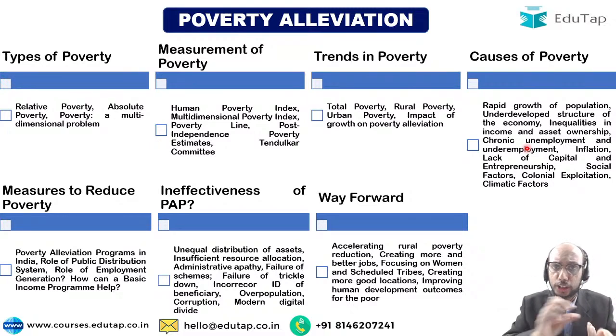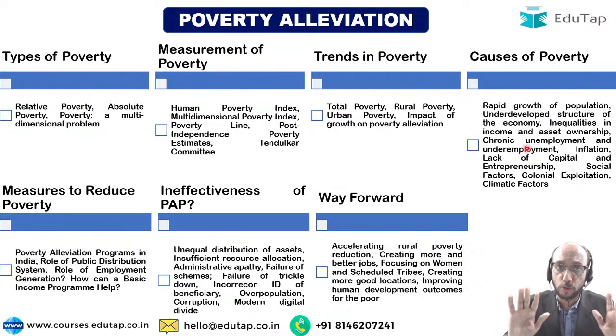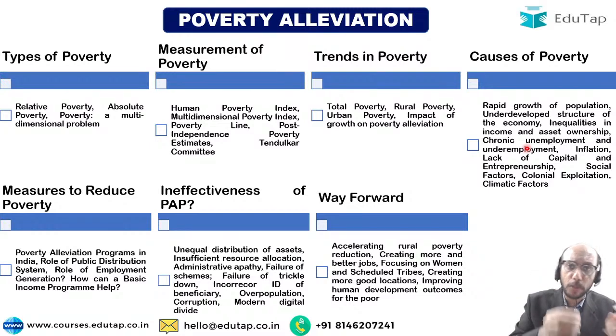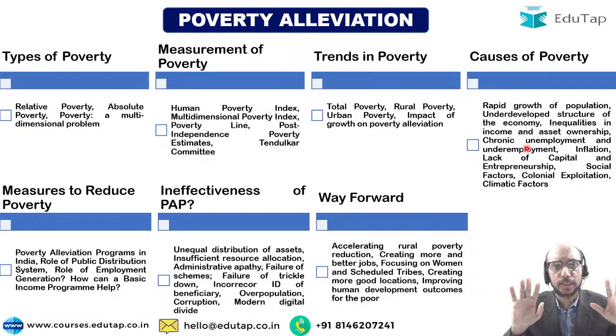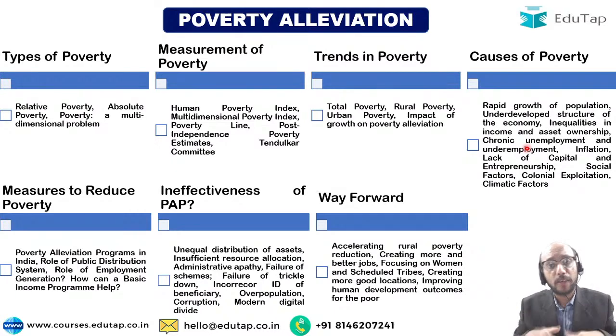On insufficient resource allocation you should be able to write 25 powerful words. On administrative apathy you should be able to write 25 powerful words, right? On failure of schemes you should be able to write powerful 20 words, right? So if you have the ability to write 20-25 words on each and every one of these points, then whatever question comes in front of you in the examination, you will be able to tackle it by and large.